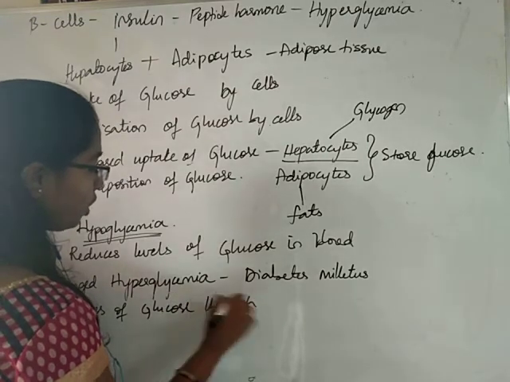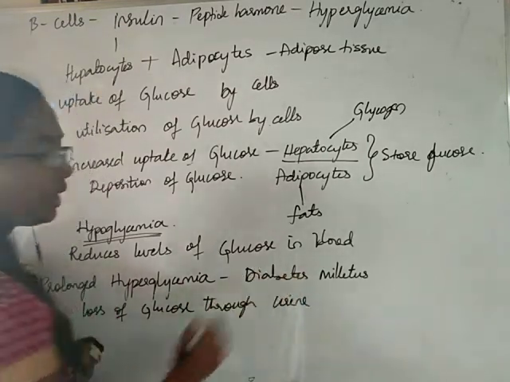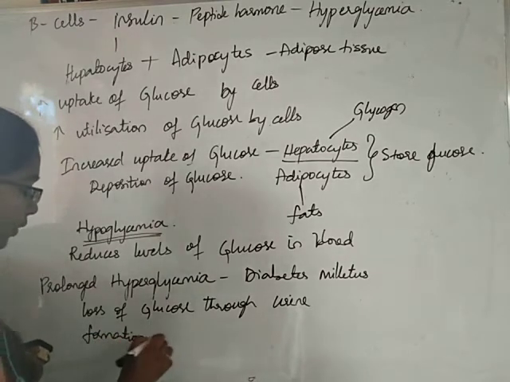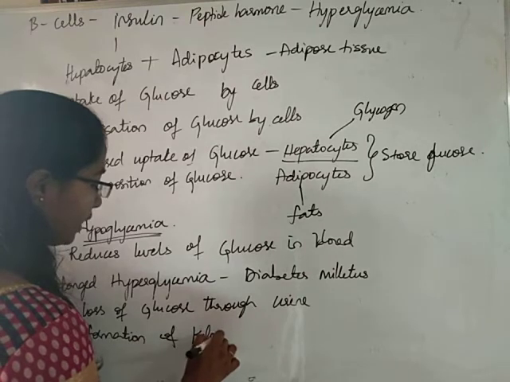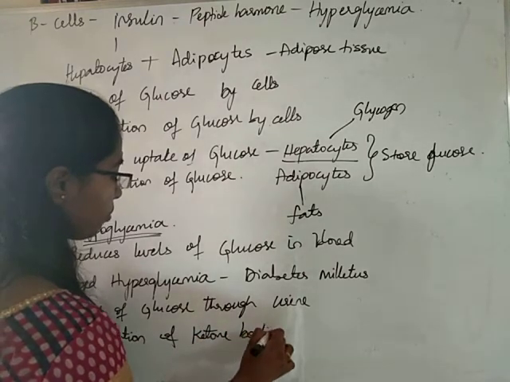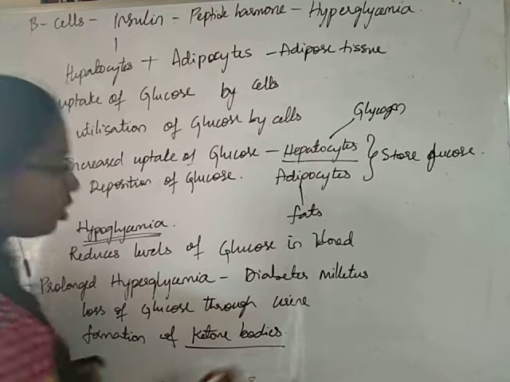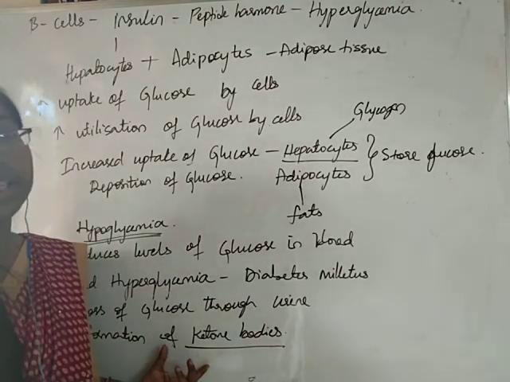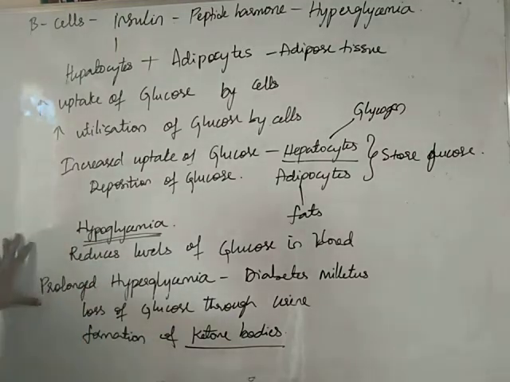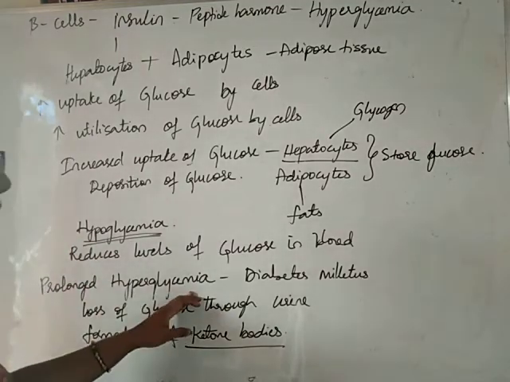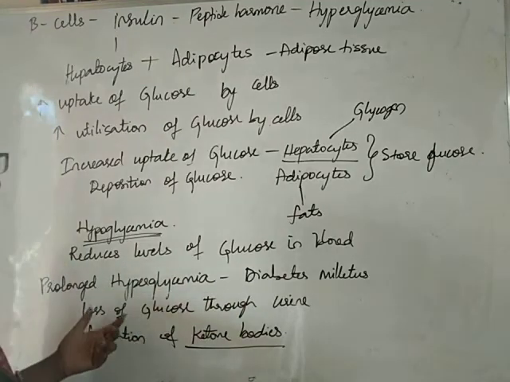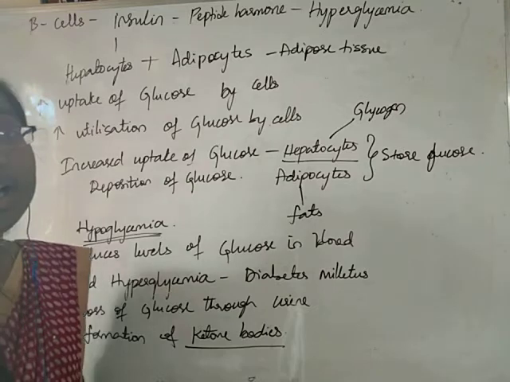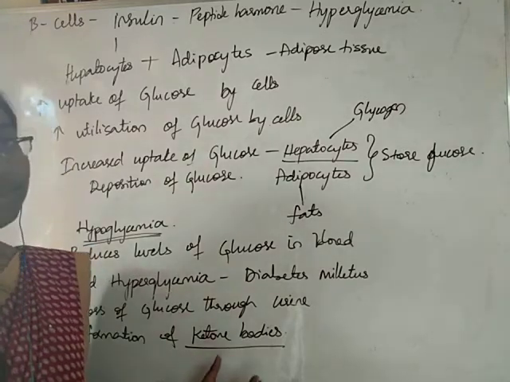and there will also be formation of ketone bodies in the body. These ketone bodies are very harmful to the body. Okay. So, this is regarding prolonged hyperglycemia resulting in diabetes mellitus, during which there is loss of glucose through urine and also formation of ketone bodies in the body. Ketone bodies are very harmful to us.